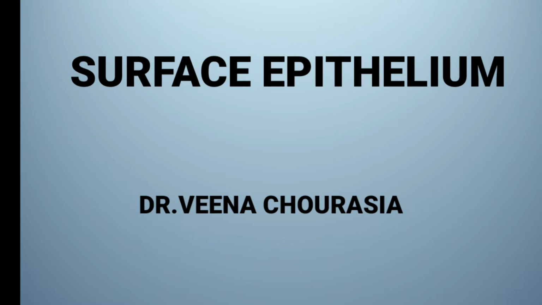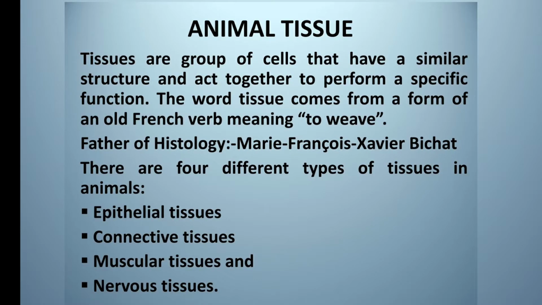First of all, what are tissues? Tissues are groups of cells that have a similar structure and act together to perform a specific function. Tissue is a French verb which means to weave. The term was coined by French histologist Marie Francois Xavier Bichat. He is also regarded as the father of histology.